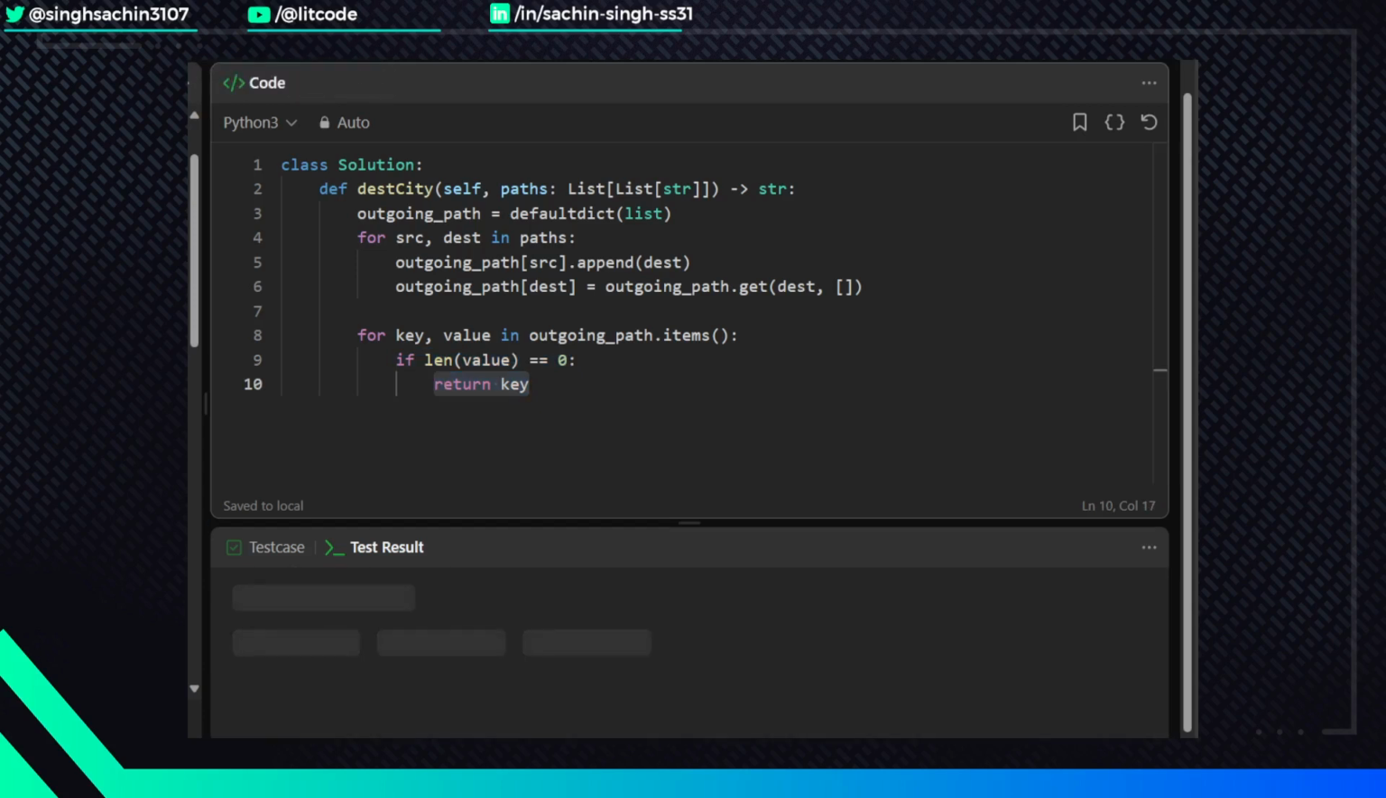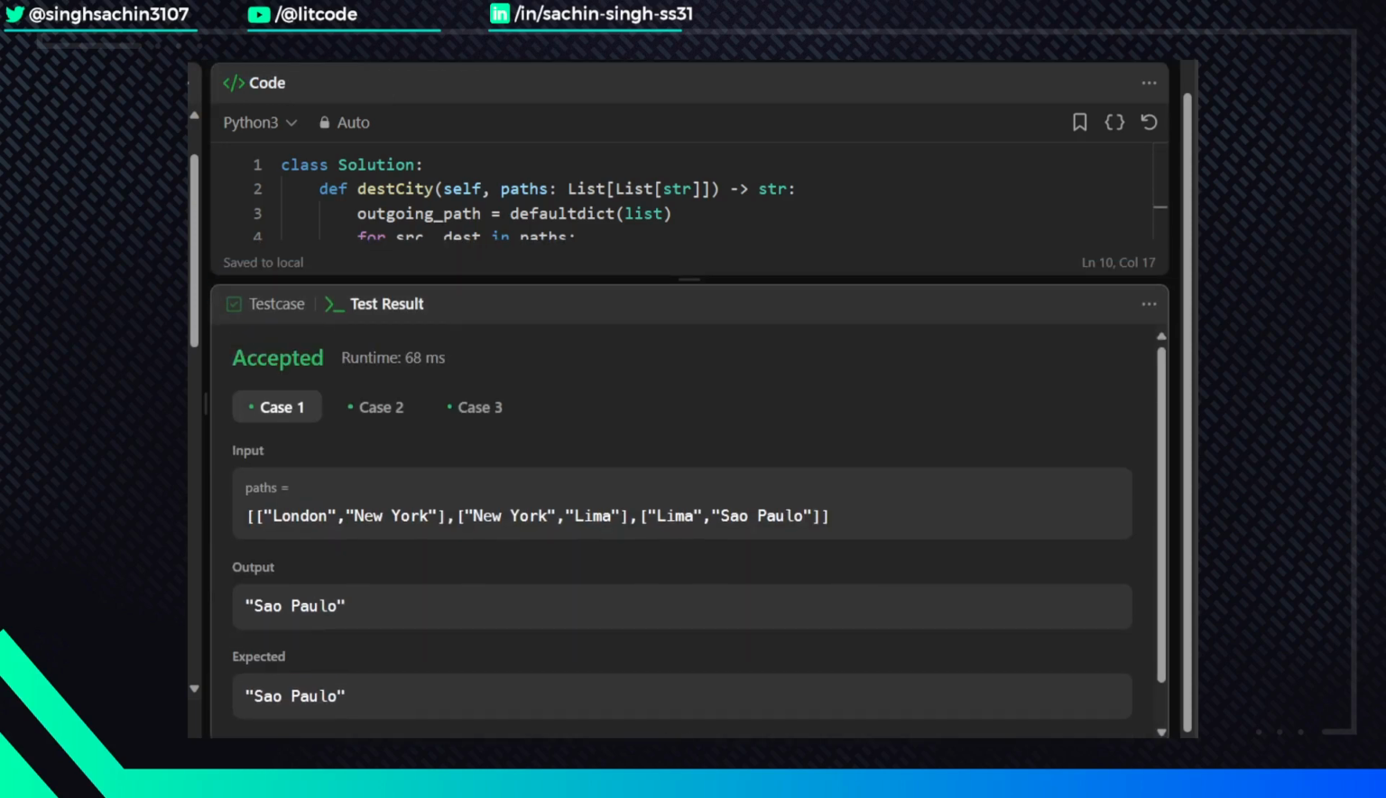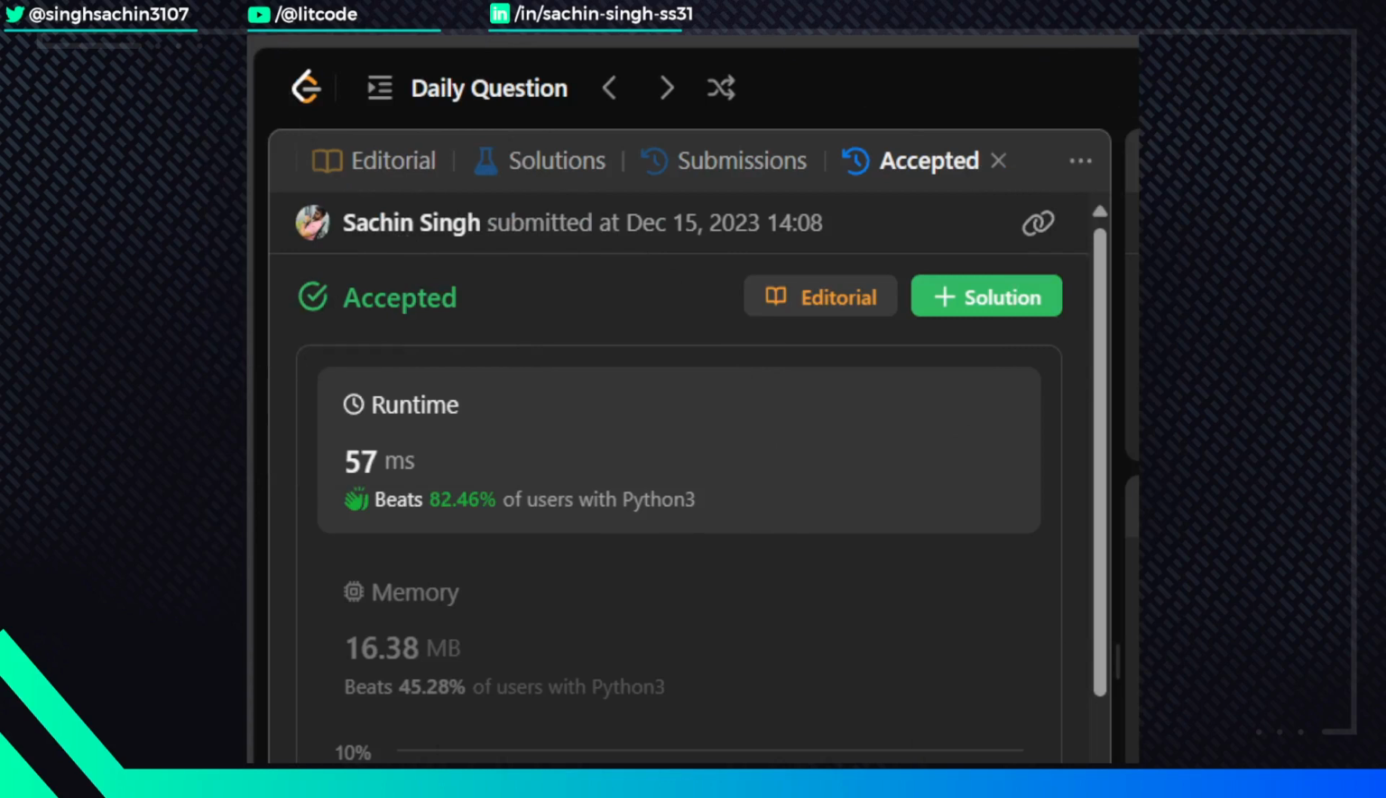Let's check out the test cases. So the basic test cases got cleared. Let's submit it for further evaluation. And the solution got accepted, and as you can see, we were better than 82.46% of the submitted answers.